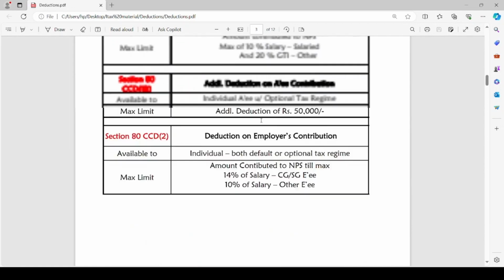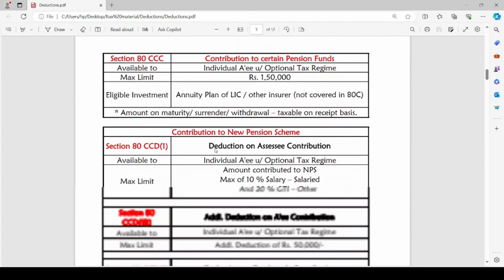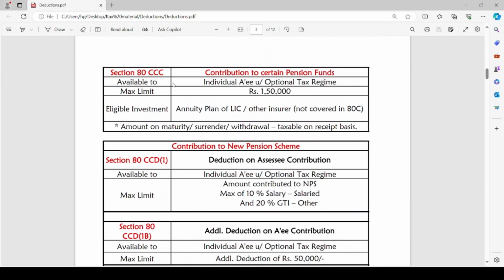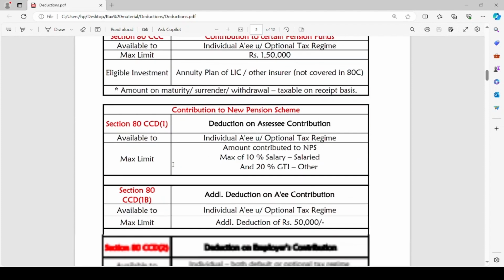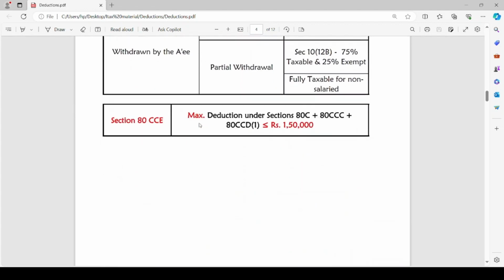That means if the assessee invests under all the eligible investments mentioned under section 80C, and also makes a contribution to certain pension funds and a contribution to the New Pension Scheme, the maximum amount of deduction that can be claimed by him is rupees 1,50,000 only with respect to 80C, 80CCC and 80CCD(1).